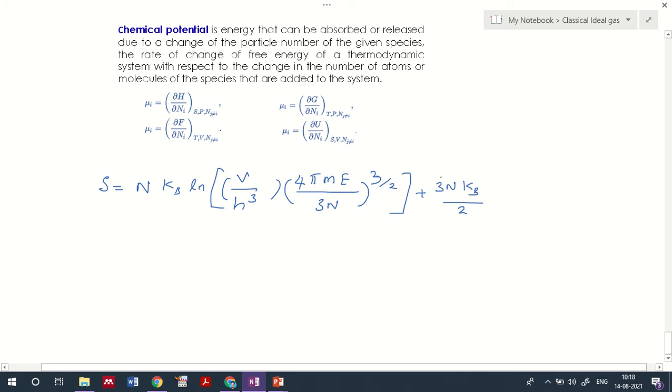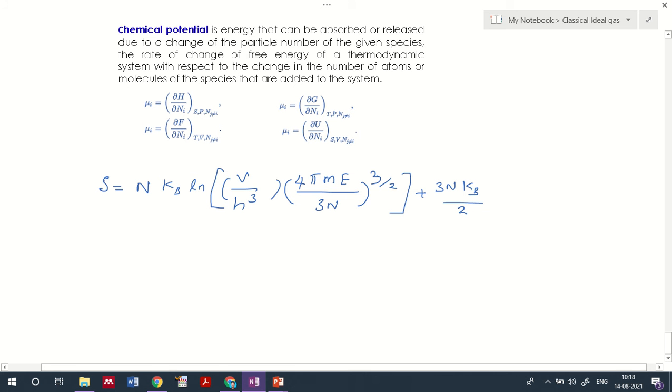Sometimes I may forget to write kB, so note that it is the Boltzmann constant kB. Now what I need to do is identify the energy representation using entropy. I need to identify the energy corresponding to that.